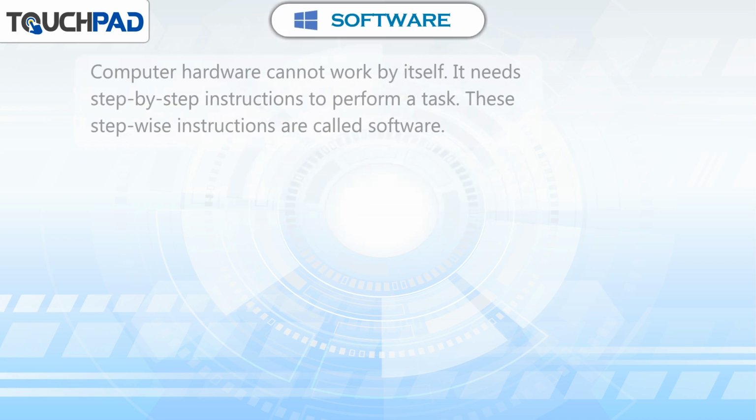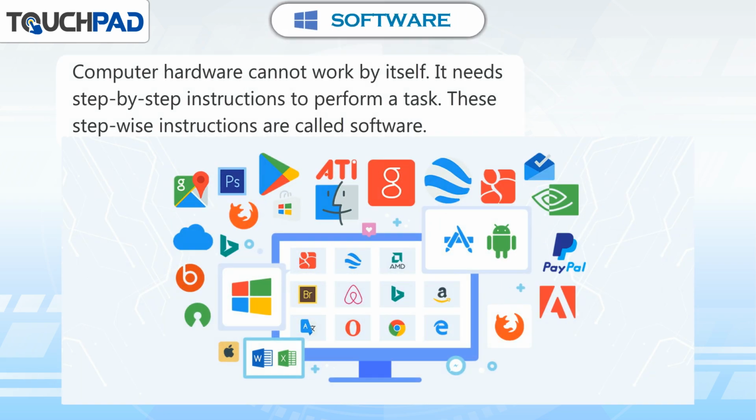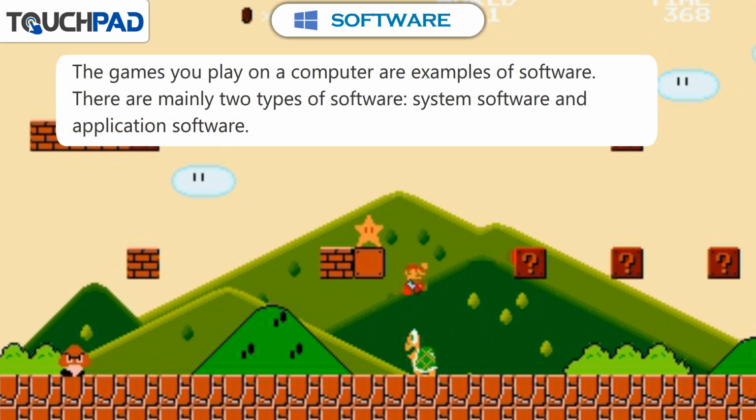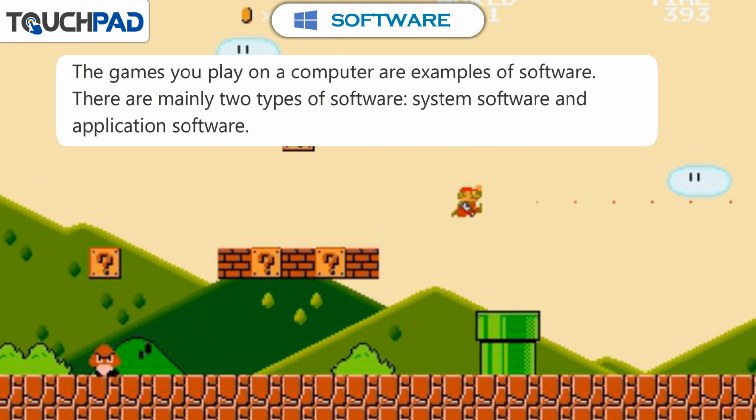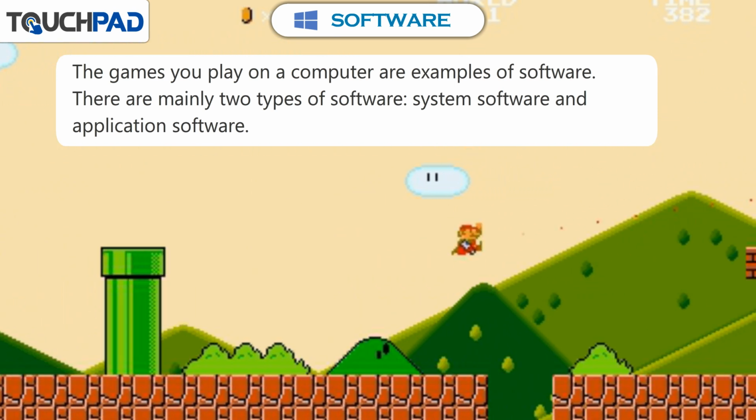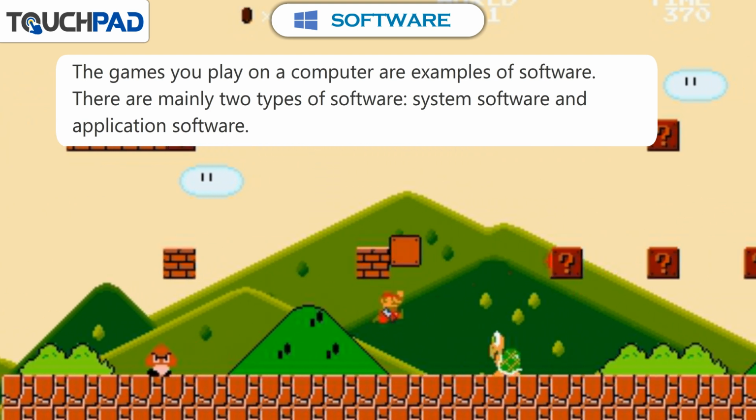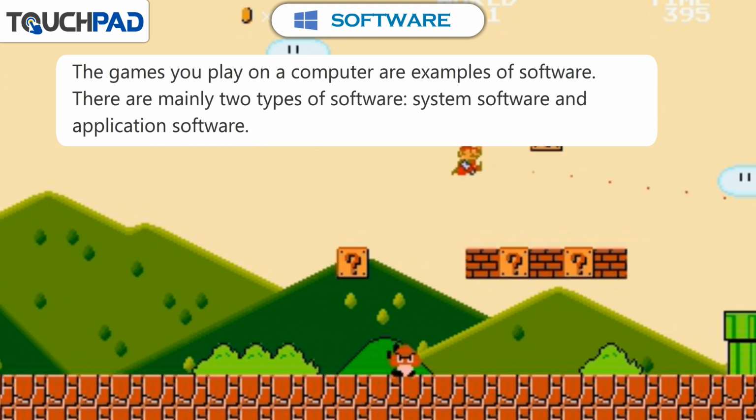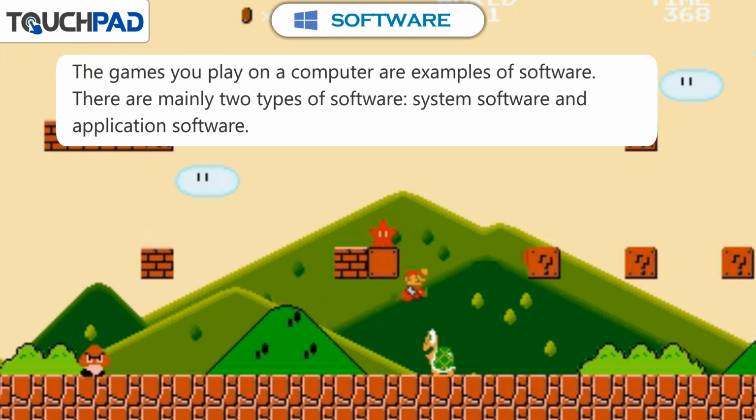Software. Computer hardware cannot work by itself. It needs step-by-step instructions to perform a task. These stepwise instructions are called software. The games you play on a computer are examples of software. There are mainly two types of software: system software and application software.